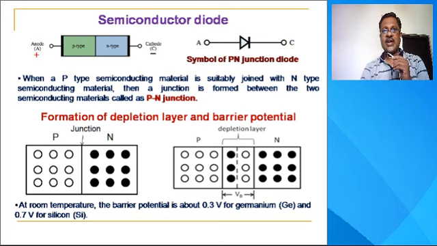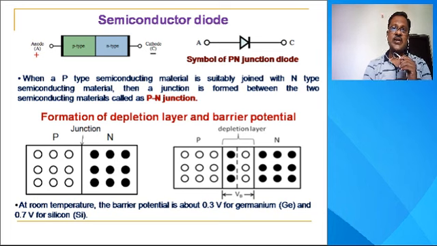When a trivalent impurity is added to a pure semiconductor, a p-type semiconductor is formed, and when a pentavalent impurity is added to a pure semiconductor, an n-type semiconductor is formed. Now we know that a p-type semiconductor contains holes as the majority charge carriers and electrons as the minority charge carriers, and an n-type semiconductor contains electrons as the majority charge carriers and holes as the minority charge carriers.